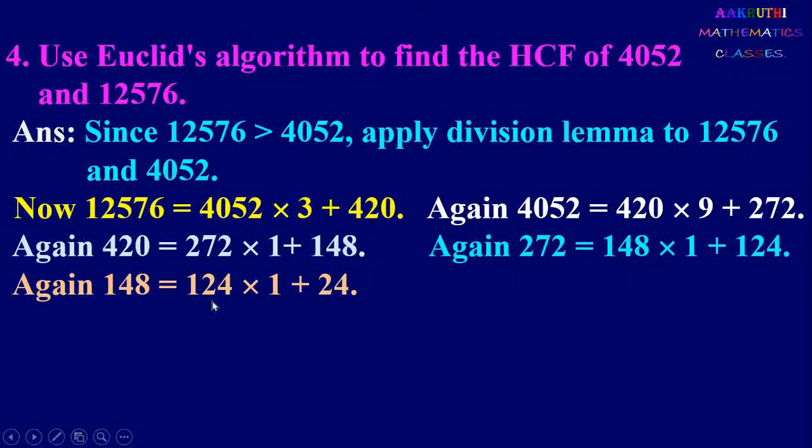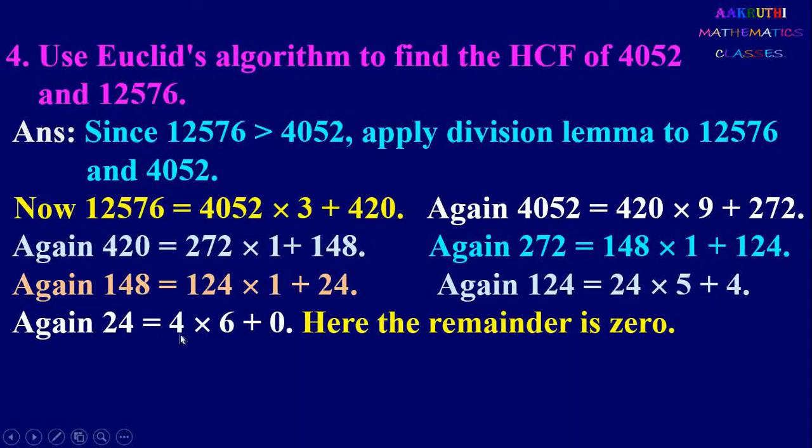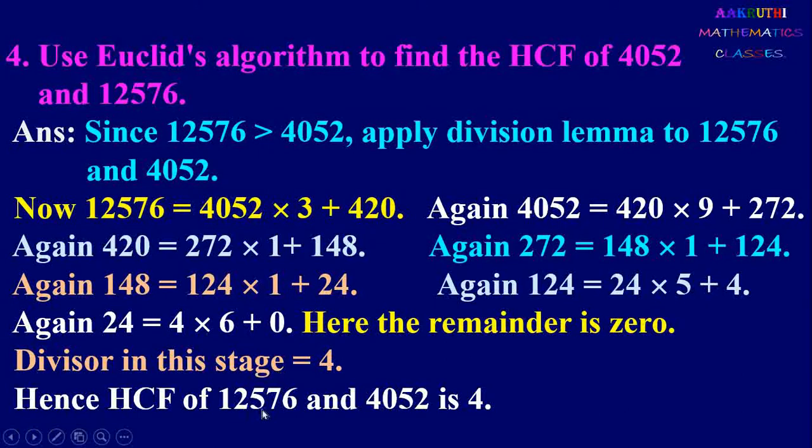Again continue, divide 124 by 24. So we can write 124 equal to 24 into 5 plus 4. Now here also the remainder is not 0. Again divide 24 by 4, and we can write 24 equal to 4 into 6 plus 0. Now here the remainder is 0 and the divisor at this stage is 4. So therefore HCF of 12,576 and 4,052 is 4. So here HCF is 4.